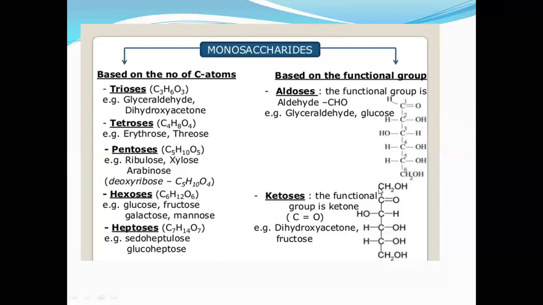But see here, count the carbon: carbon is 6, oxygen is also 6, 1, 2, 3, 4, 5, 6. And hydrogen is also 12: 2 plus 1, 3, 4, 5, 6, 7, 8, 9, 10, 11, 12. So this is the ketose, in the form of the functional group ketone.